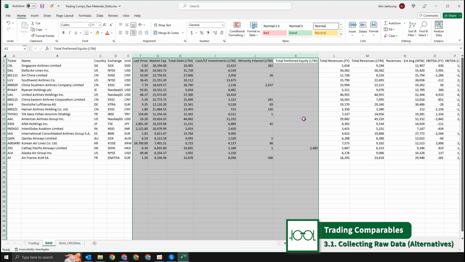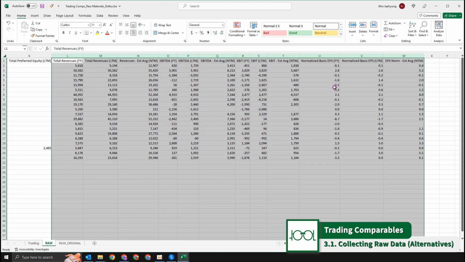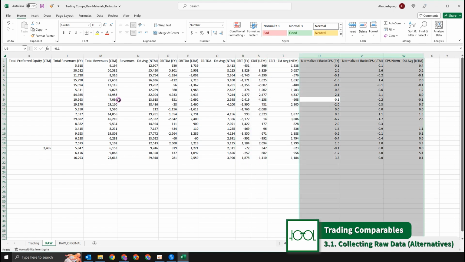So these data sets, either price or enterprise value, will go to the numerator. And then from revenue onward, these data sets we'll need for our denominator. We want to use EBITDA for the EV to EBITDA multiple. We want to use revenue for price to sales or EV to sales multiples. We also need EBIT to calculate EV to EBIT multiples. Lastly, in order to calculate PE multiples, we need the EPS data.